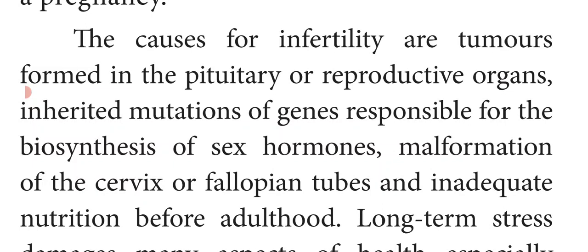Other causes are long-term stress. Continuous stress may damage many aspects of health, especially the menstrual cycle. And ingestion of toxins, for example the heavy metal cadmium, also causes infertility.